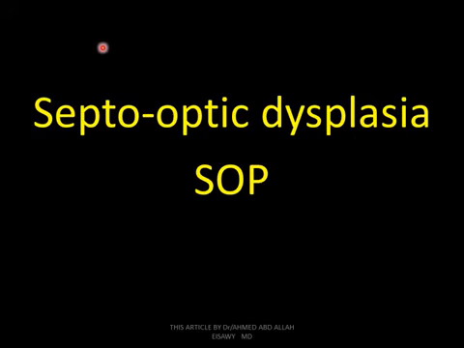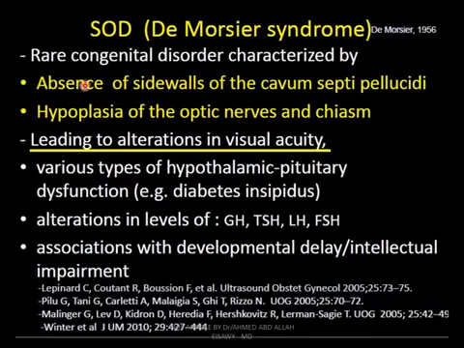Septo-optic dysplasia. From its name: septo, septum pellucidum; optic, optic chiasm atrophy; septum pellucidum agenesis. Septo-optic dysplasia is a rare congenital disorder characterized by absence of the side walls of the cavum septum pellucidum and hypoplasia of the optic nerves and chiasm, leading to alterations in visual acuity, various types of hypothalamic-pituitary dysfunction, as in diabetes insipidus, alteration in the levels of hormones, and association with developmental and intellectual impairment.